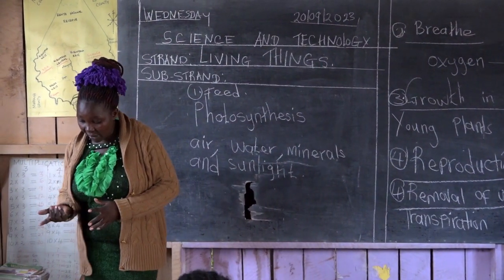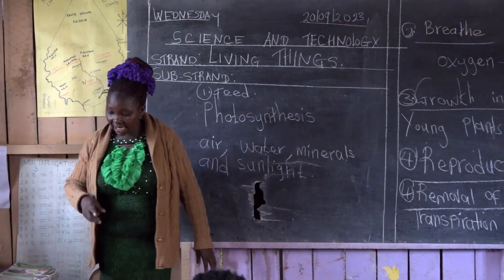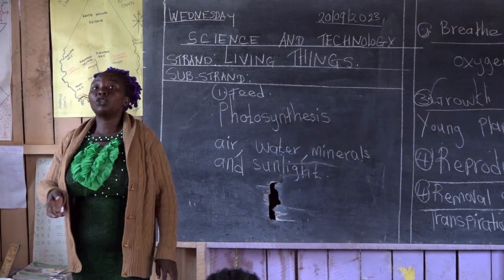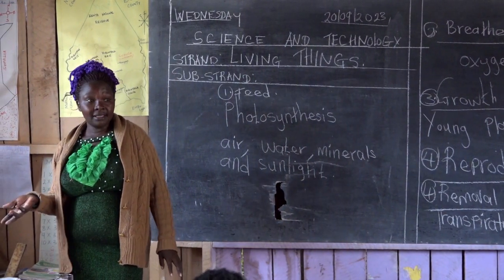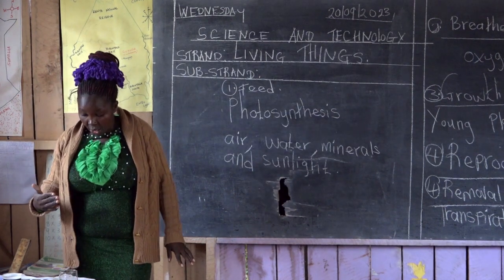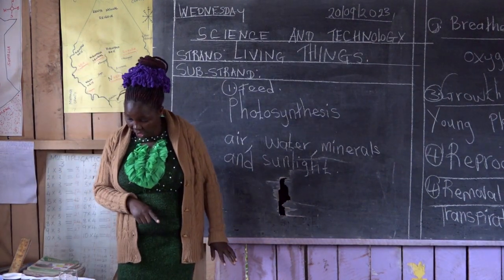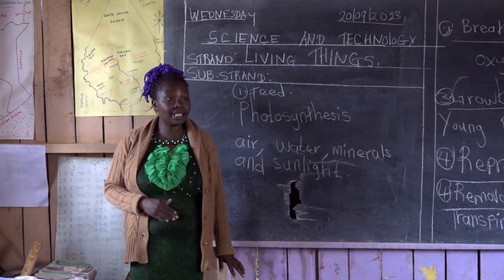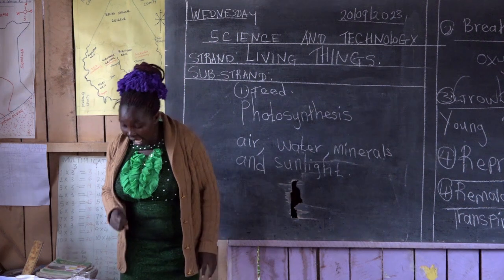So the first one, the one we have said towards the light. We said that plants need sunlight to make food. They need what? Sunlight. So when they don't get sunlight, they bend looking at the place the sunlight is coming from. When light is coming from one direction, plants will tend to grow towards the source of light.